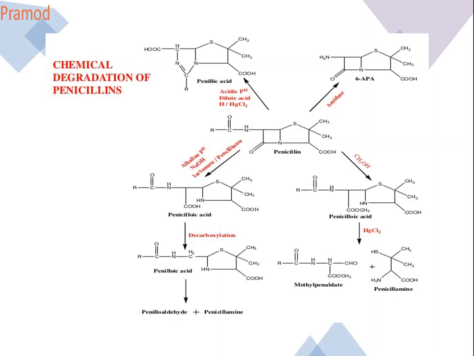Now, the next example is piperacillin. If you see the piperacillin, in case of ampicillin it is NH2. Now, this NH2 is connected by a ureido linkage. It is an example of a ureido-piperazine derivative.